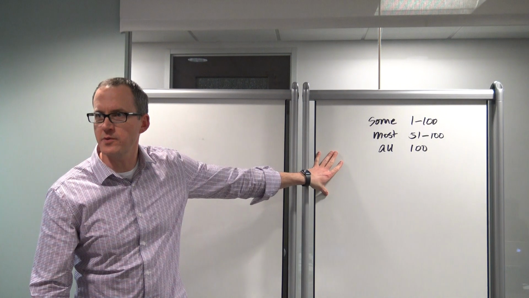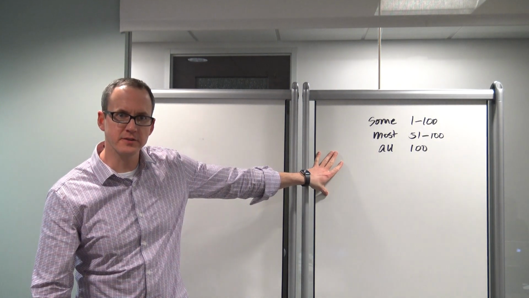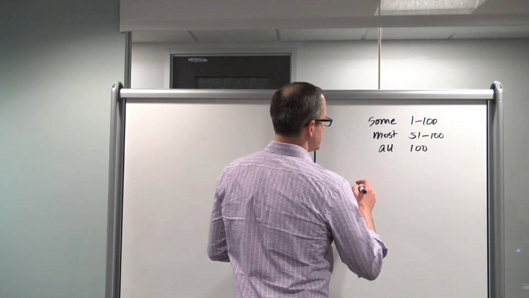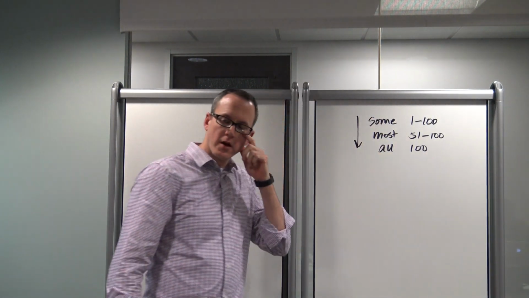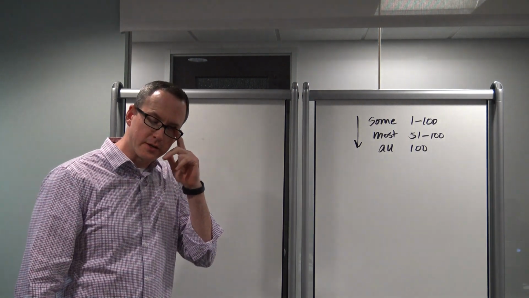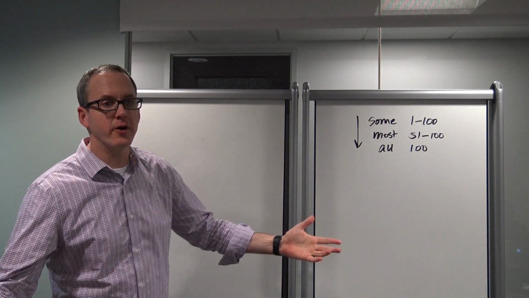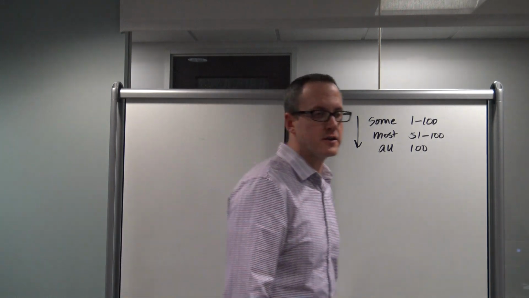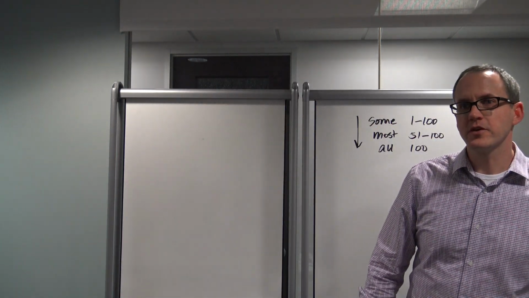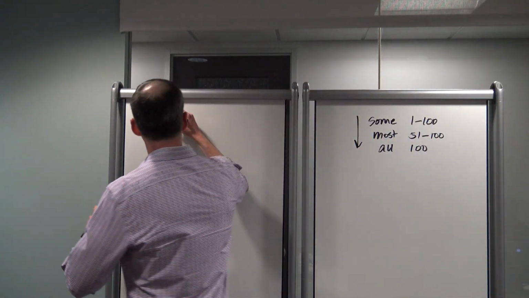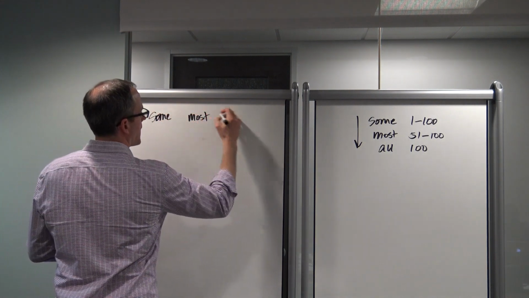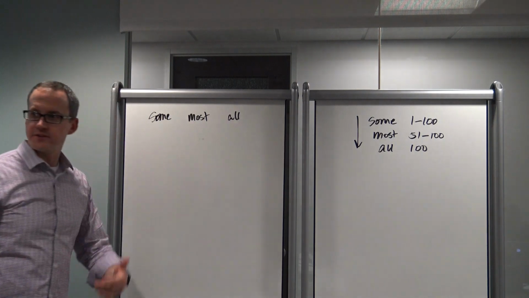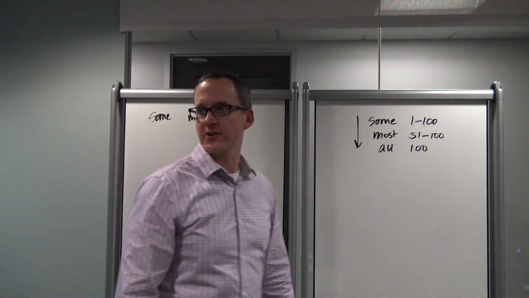Do you guys remember that a bunch of words fall into these three categories? This is kind of like a continuum, right? So this is a weaker word, and of course this is the strongest word. To see what we know right now, I'm going to throw out words again. On the top of your page, write some, most, and all. I'll list the words, and you put them into the categories. Sound good?